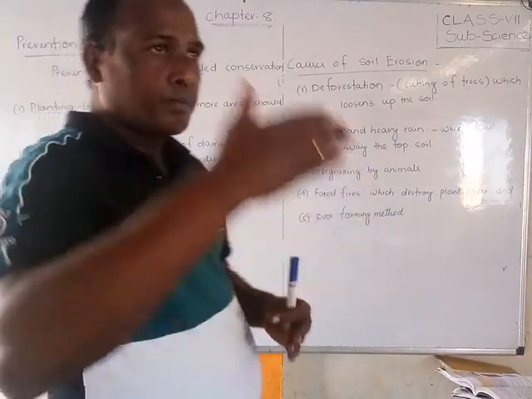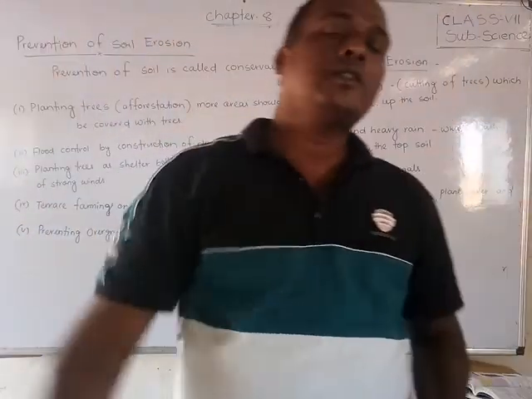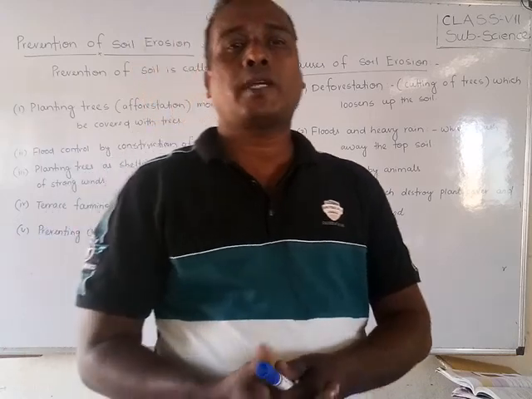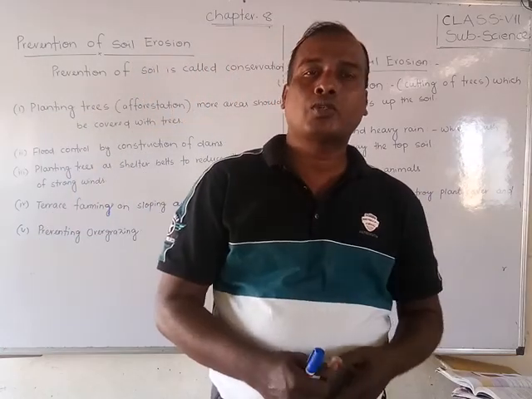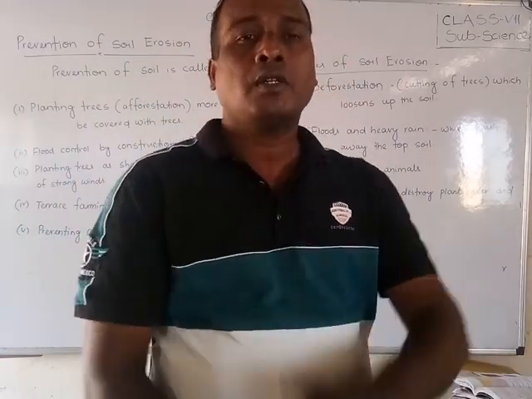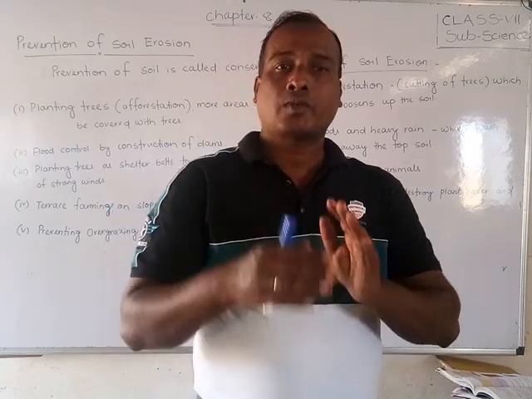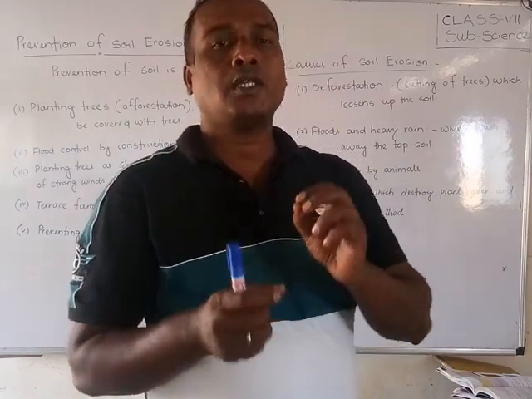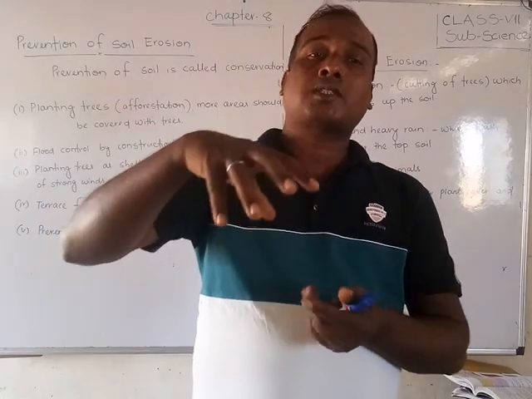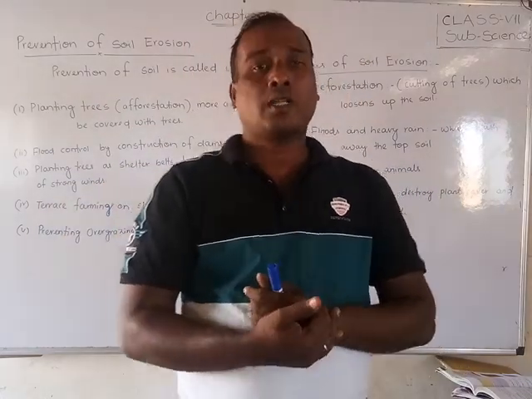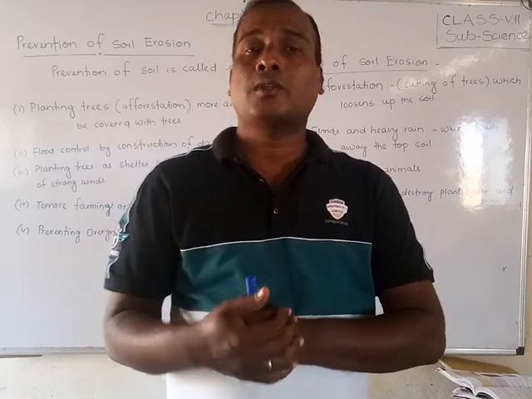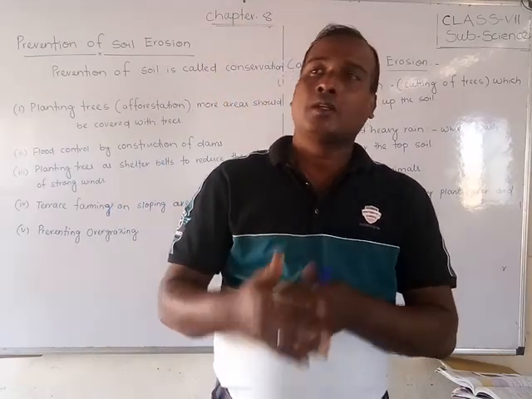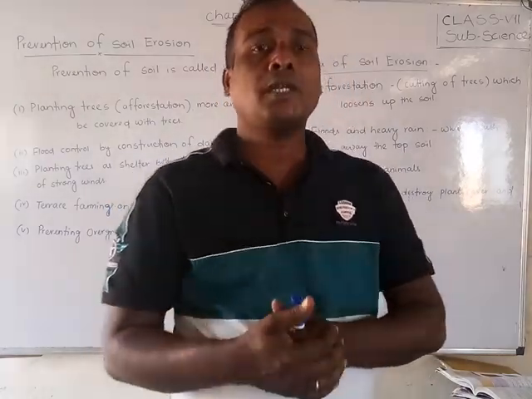If you keep a shelter belt, then when winds come, the soil cannot move or erode. The plants and trees hold the soil. If there are more trees, the soil can be conserved.